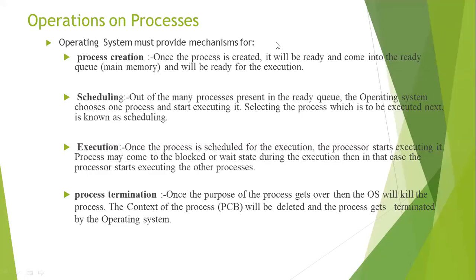Those are the main operations on processes: process creation, scheduling, execution, process termination, and some other operations also.